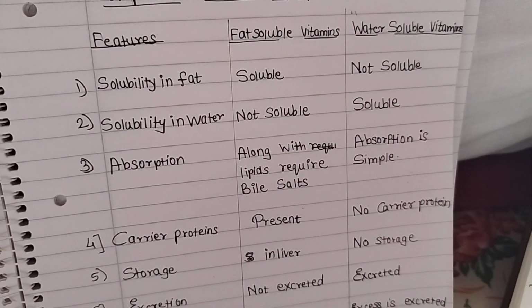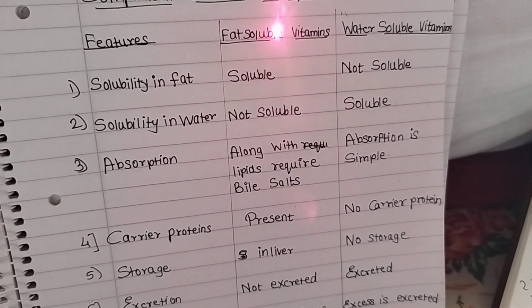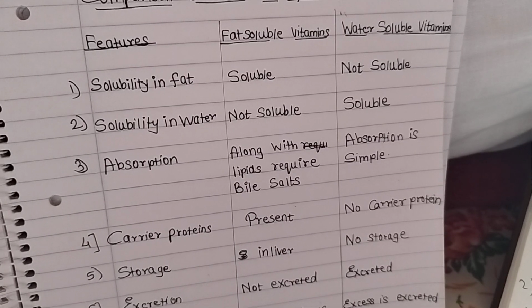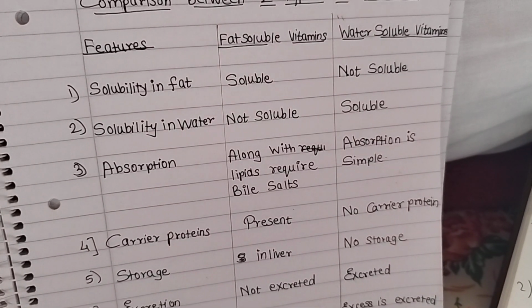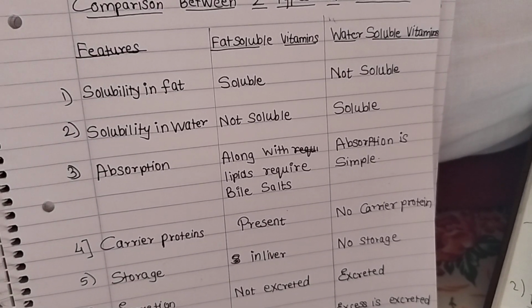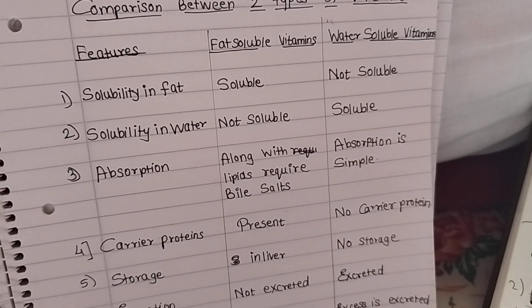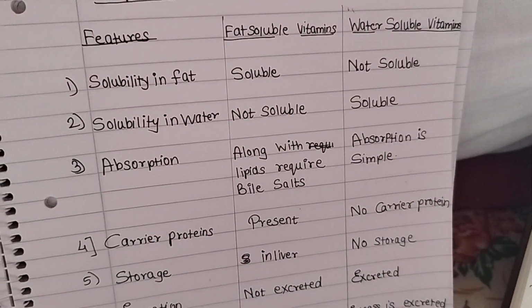Second, absorption. Fat soluble vitamins are absorbed along with lipids and require bile salts, whereas absorption of water soluble vitamins is very simple. Then carrier proteins.